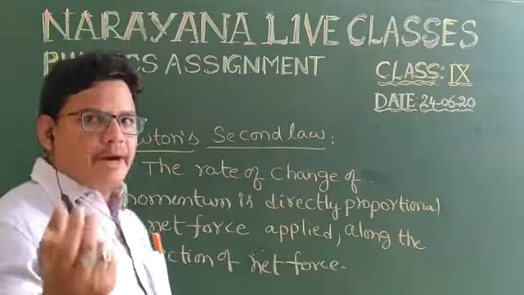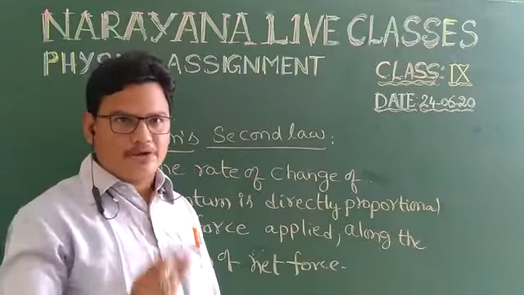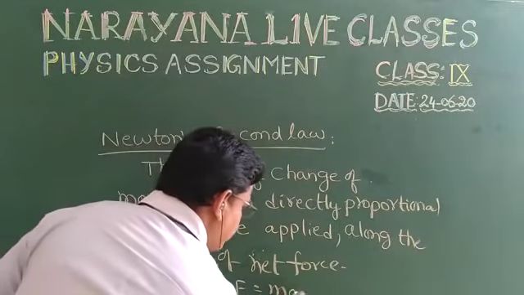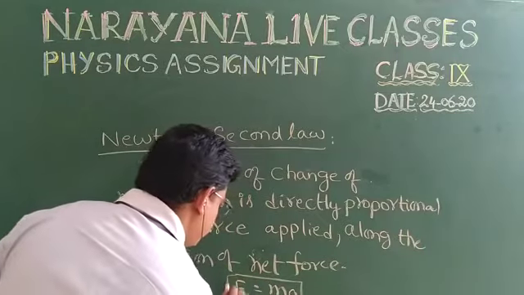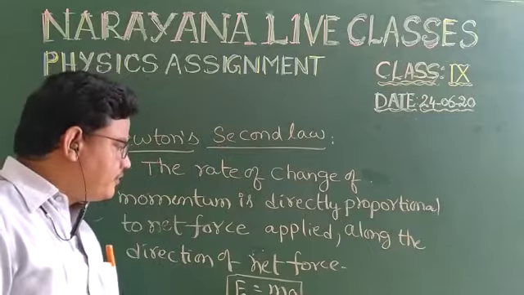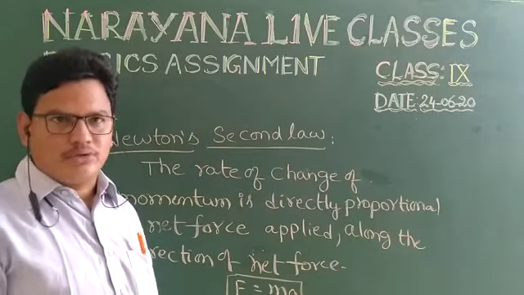So this is the pattern of giving the proper response. After that, we have to give the F is equal to ma formula. This is the good answer. Generally, they give F is equal to ma simply. That is not a good answer.